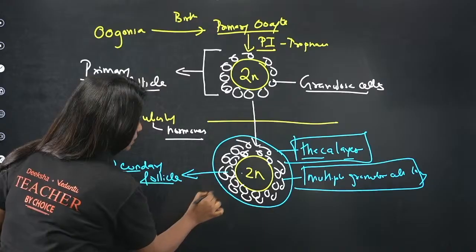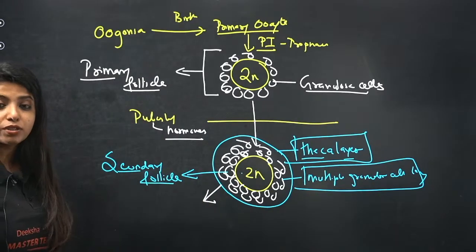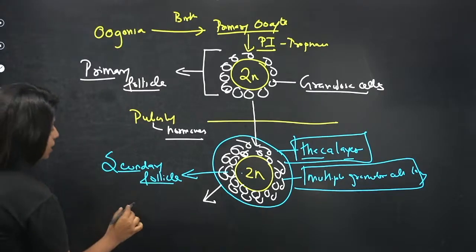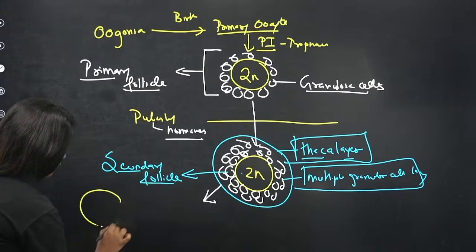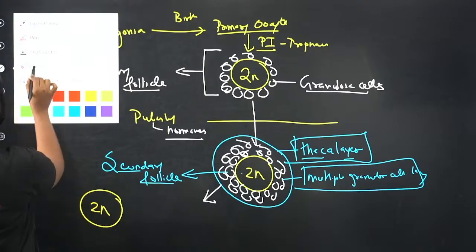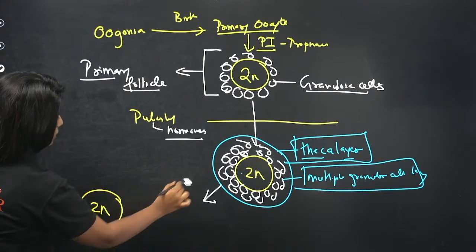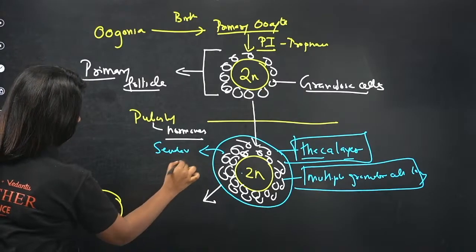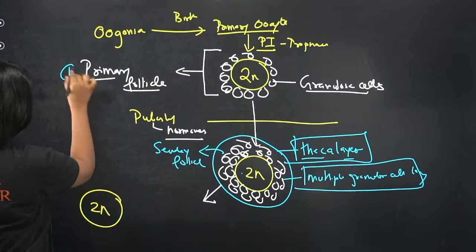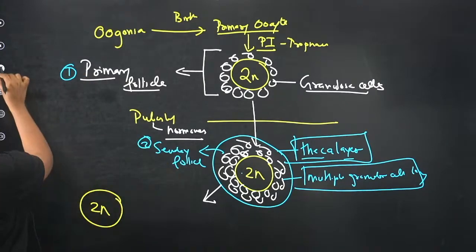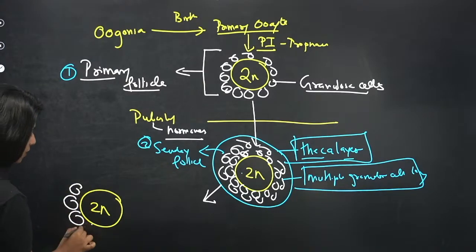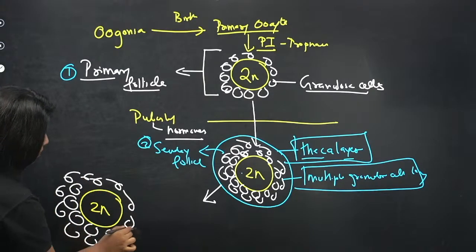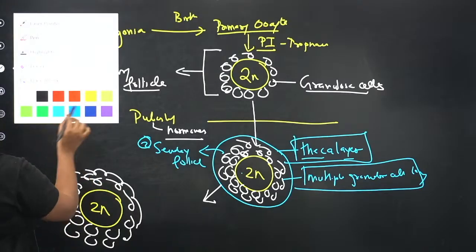This secondary follicle that you see is going to change. So the secondary follicle is there, and you have the primary oocyte right over here. I'm just going to erase a little bit so that I find a little space. I'll call this a secondary follicle. So this was the first one, this is the second one, and now I'm making the third one. Over here, the granulosa cells are still there, but along with granulosa cells, you're going to see something new.